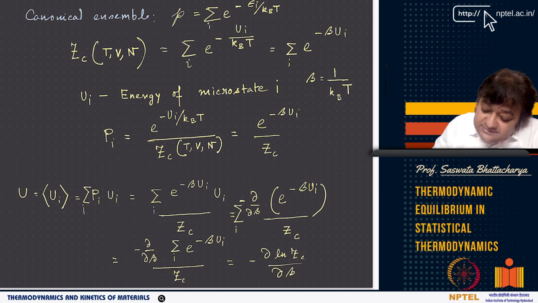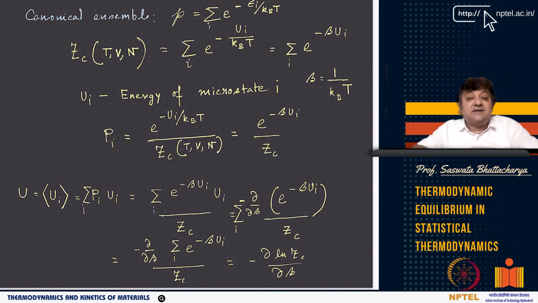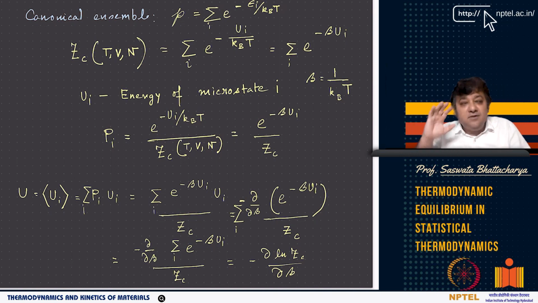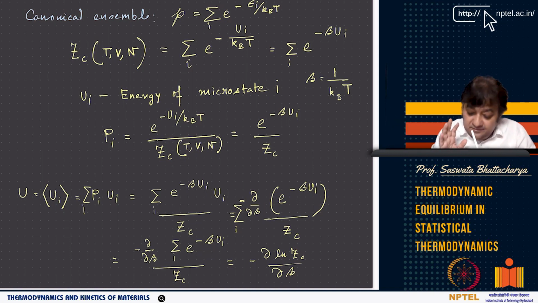However, this U_i is the energy of microstate i. That microstate has a collection of particles. So instead of talking about single energy levels, U_i is the energy of microstate i, which can have, say, N1 particles in energy level epsilon 1 and some other particles in energy level epsilon 2. So basically, U_i and epsilon_i are one and the same.